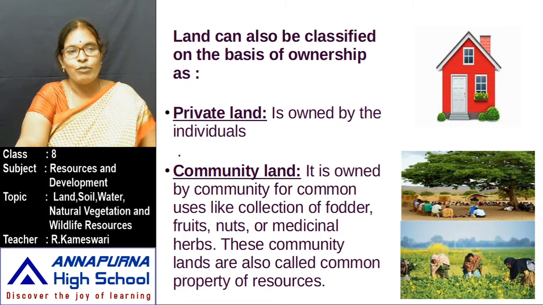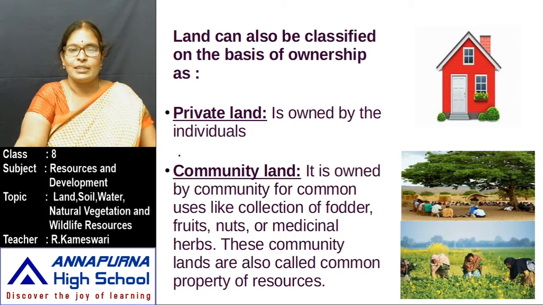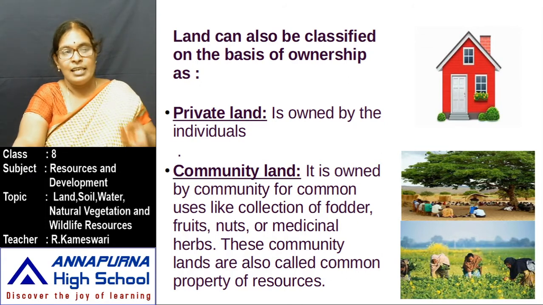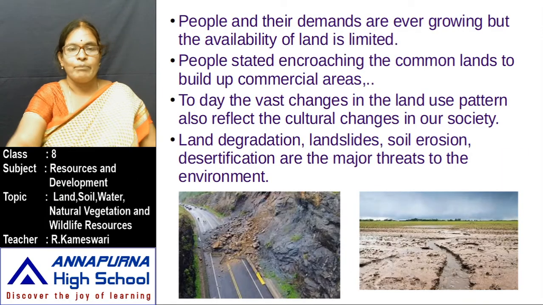These types of lands are called community lands. These community lands are also called common property resources. So children, don't spoil our common property resources. Our bus stops, railway stations, and parks are also examples of community land.